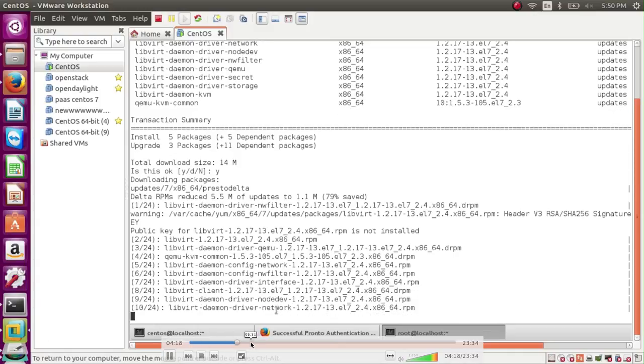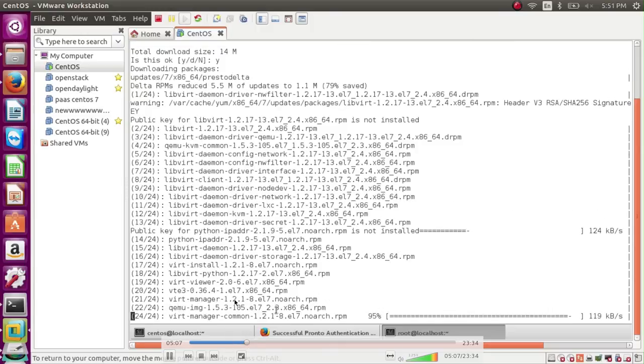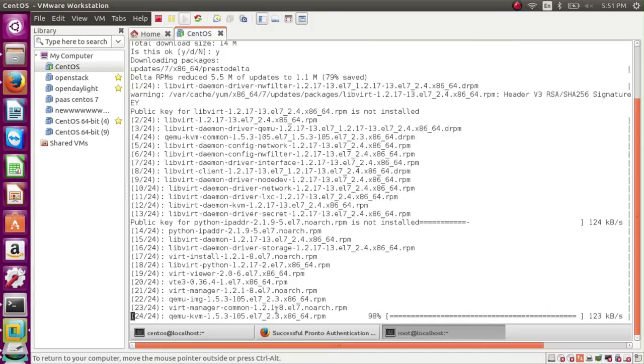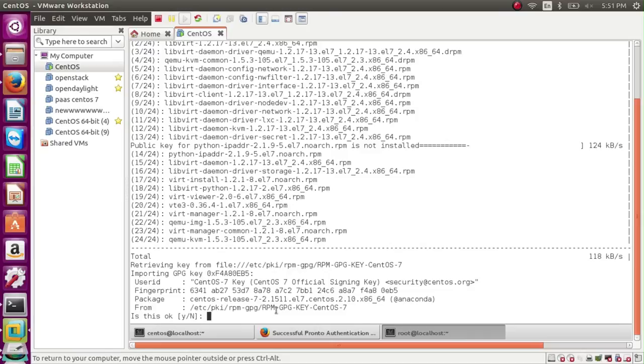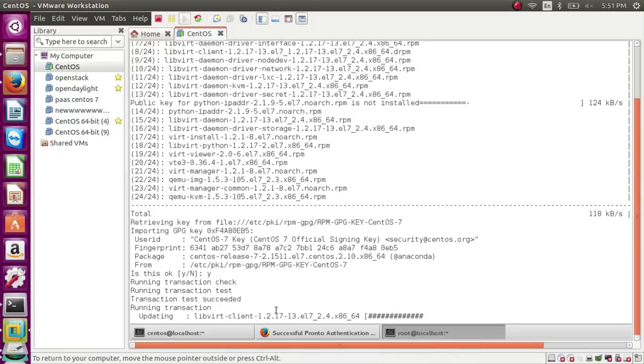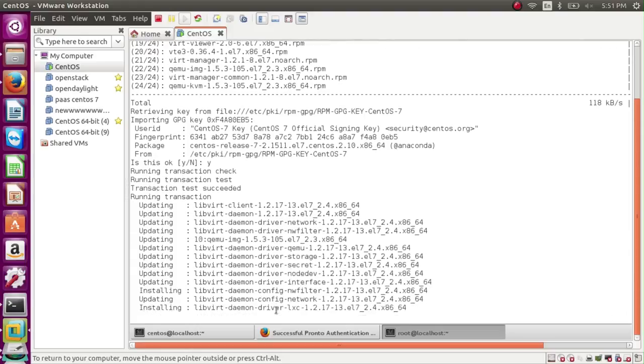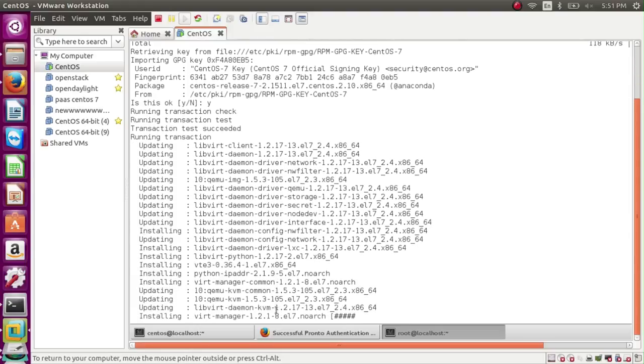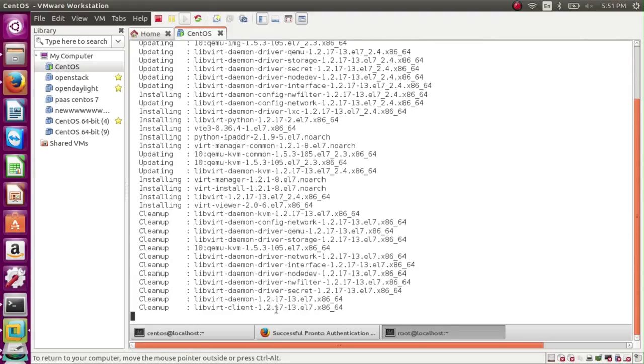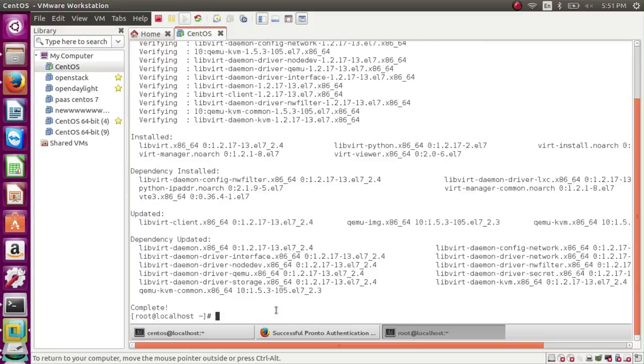The packages are downloading from these APIs and it will take time to install. These are the libvirt packages. libvirtd is the one that manages virtual machines and controls the hypervisor.